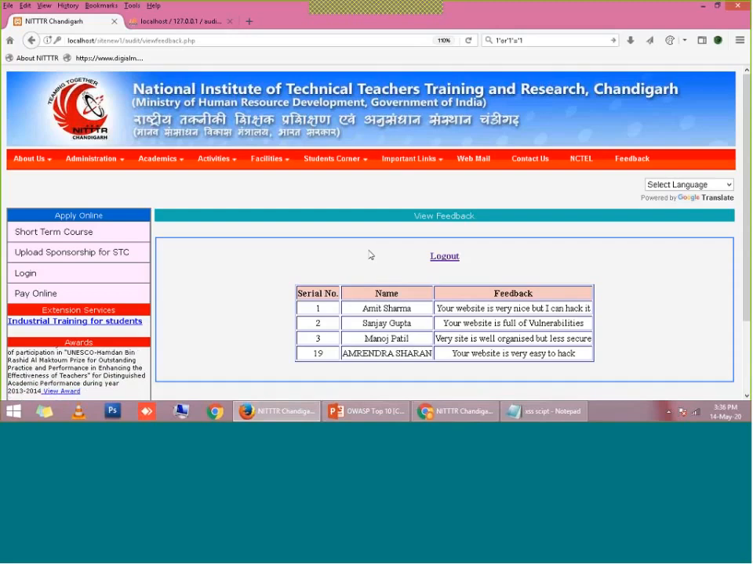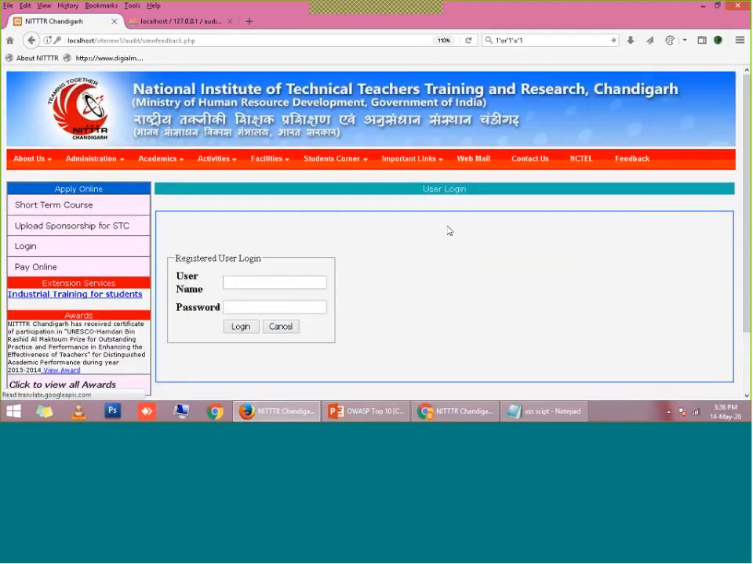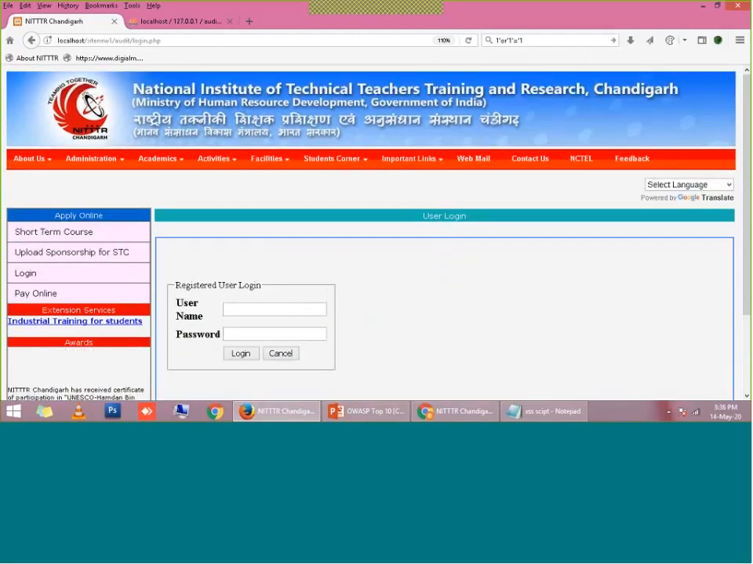With SQL injection, hackers can perform any type of attack on your website. He can delete, he can alter, he can do anything with your database. I have just shown you a small demonstration. Now I am going to show you how it works.